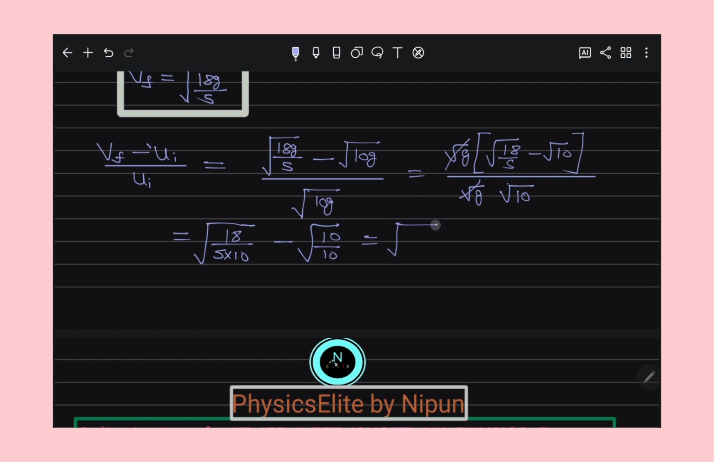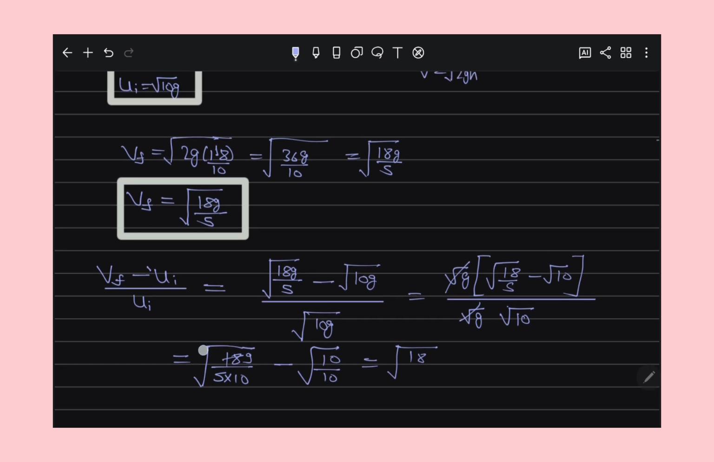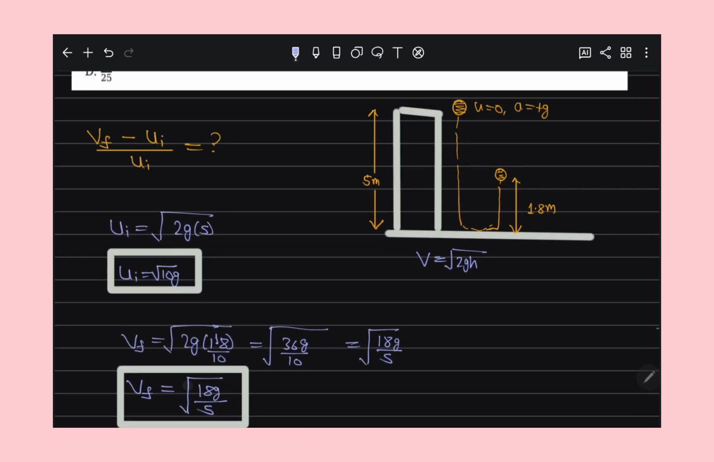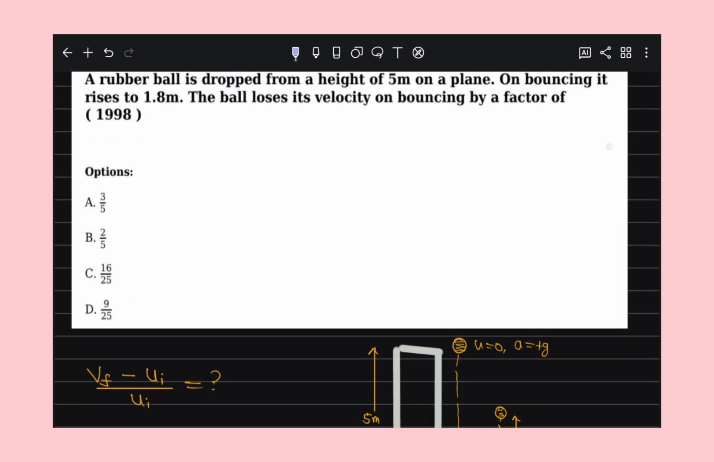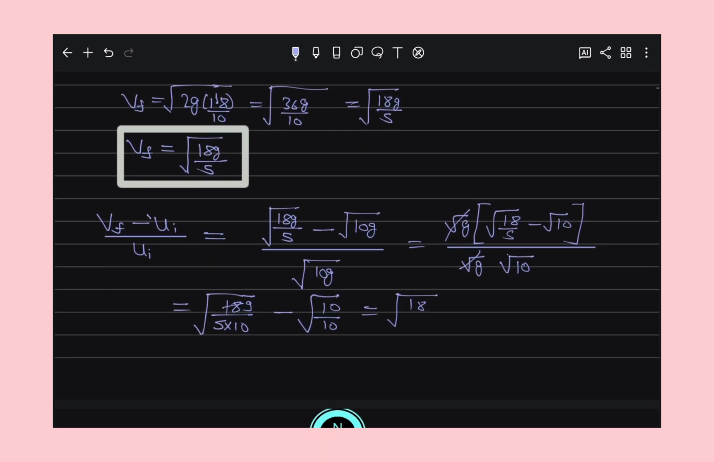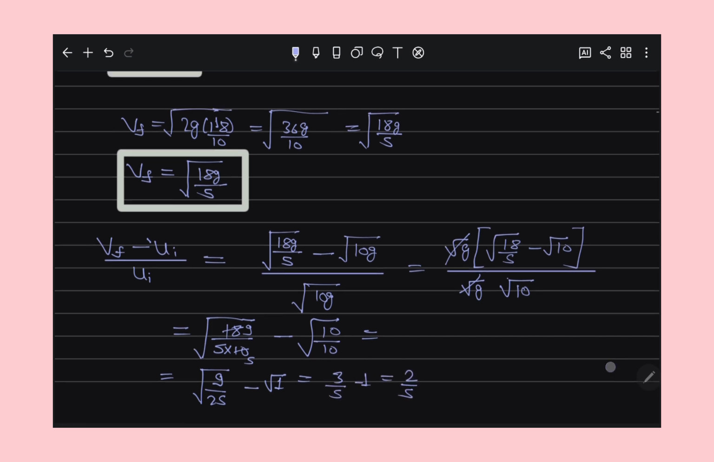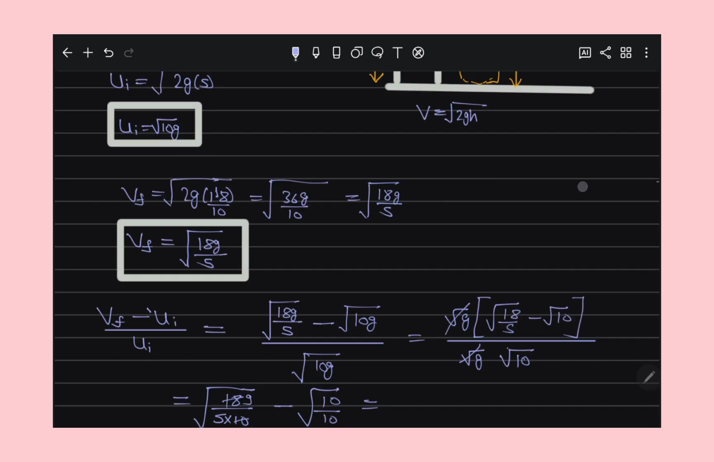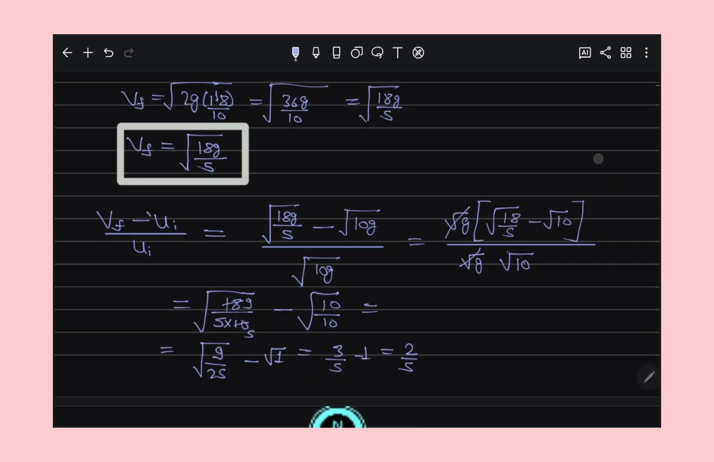So here what is left in 18 is 9. One minute, the initial velocity is root gh, everything is fine, no problem. So here 9 is left and here 5 is left, and 5 fives are 25. Here root 1 is left. So 3 by 5 minus 1, that is 2 by 5. That means the body loses its velocity by a factor of 2 by 5. So which option is correct? Option B. Understand the concept now?